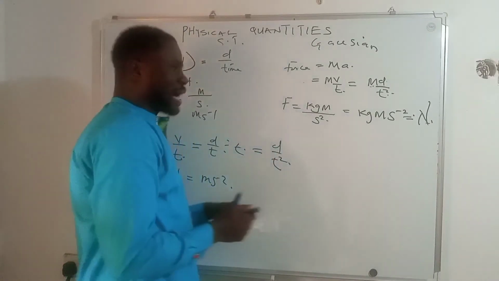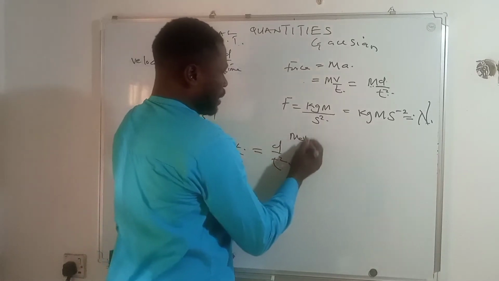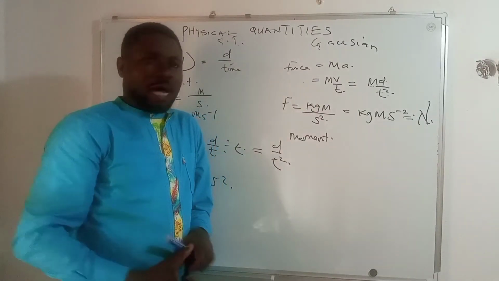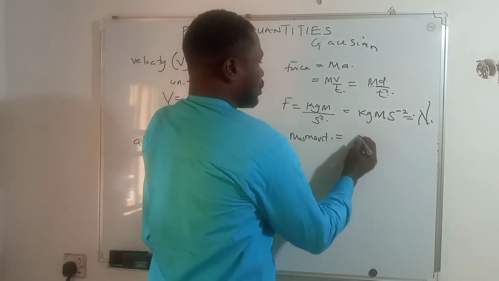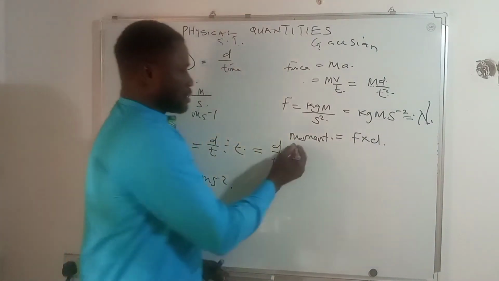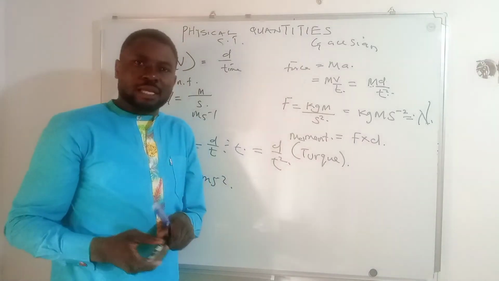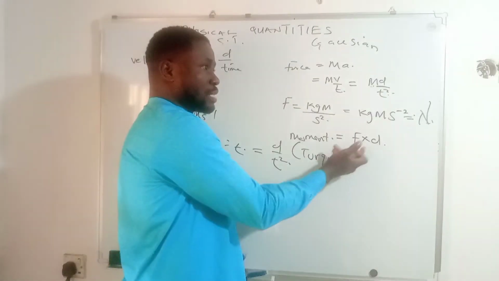After force, let's take another example. If we take, for instance, moment. What is the unit of moment? Now you need to remember the formula of moment. Moment is defined as the product of force times distance. And of course, moment is the same thing as torque. Torque is the same thing as moment. So moment of a force is the product of force and distance.